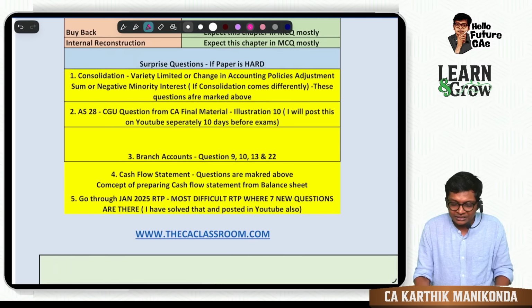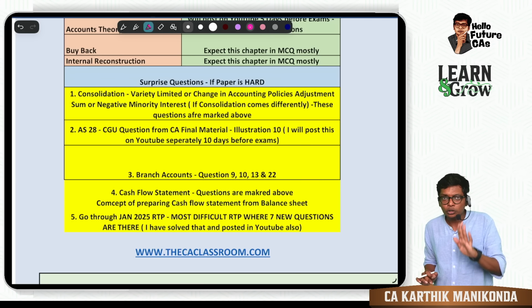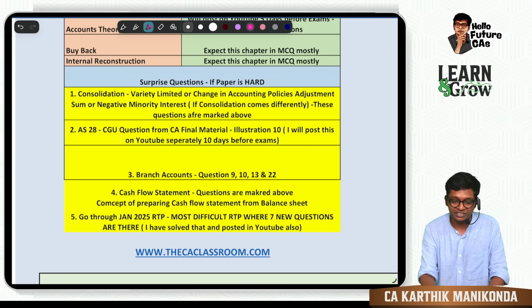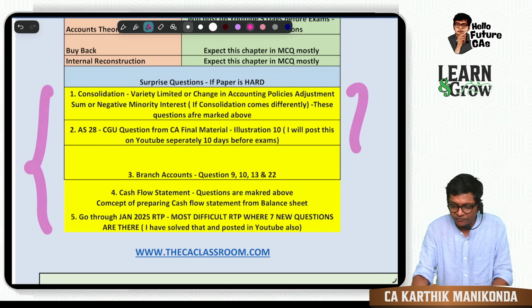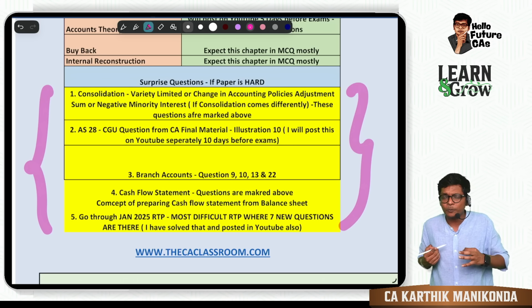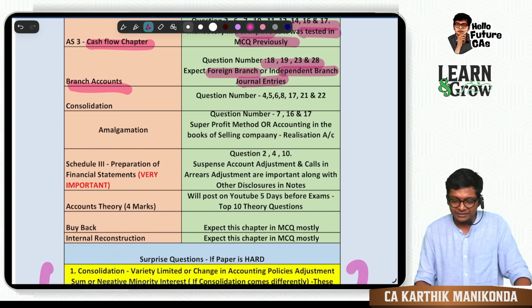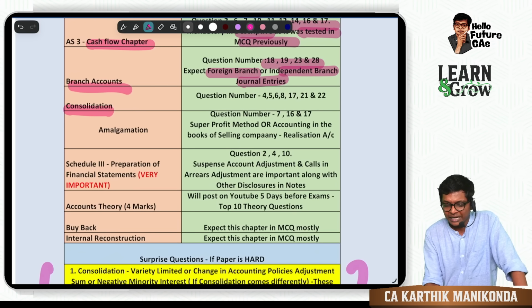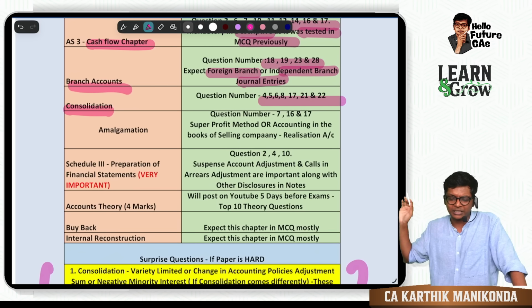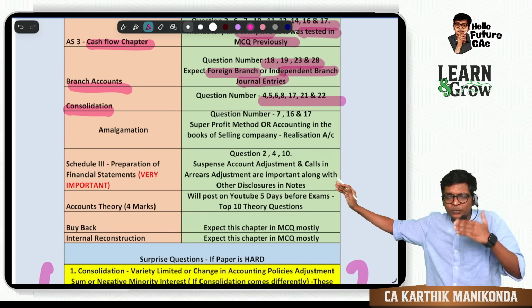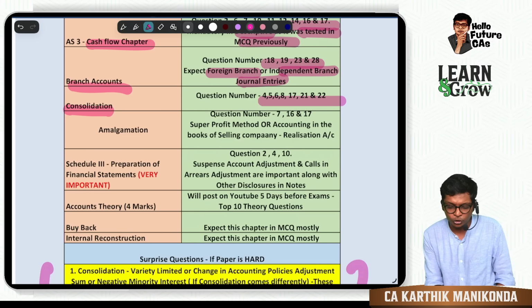Hold on. This time for expected questions, I have also kept one more set of five questions, in case ICAI decides the paper to be very, very hard. What extra you have to prepare, I'm going to tell in the ending, guys. But before I get there, consolidation: I have marked a few questions. Go through that, guys. All these question numbers will cover the concepts I want to communicate to you.